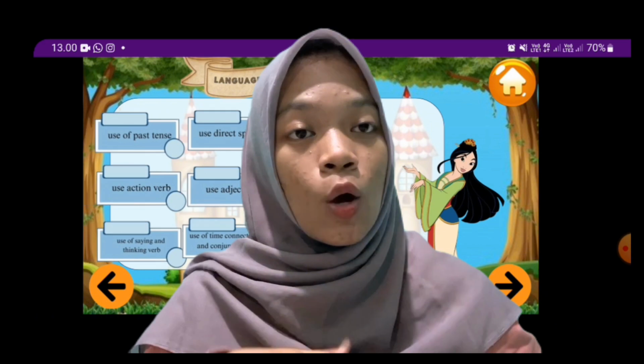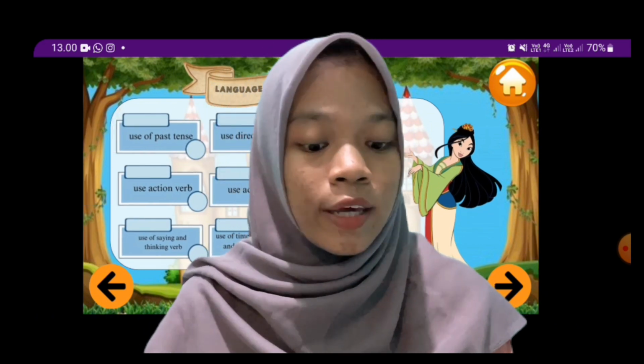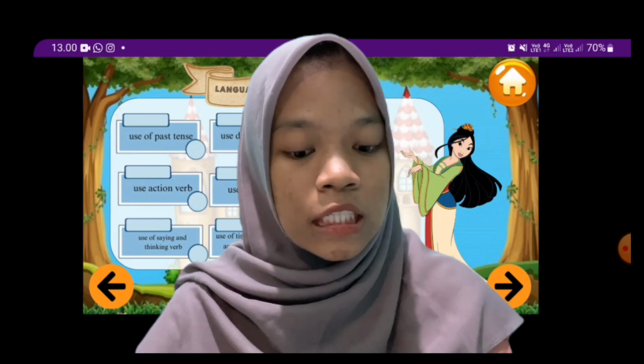Don't forget, when we read the narrative text, we need to find out the language features first.